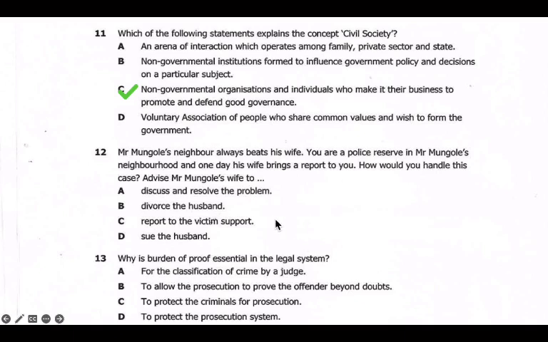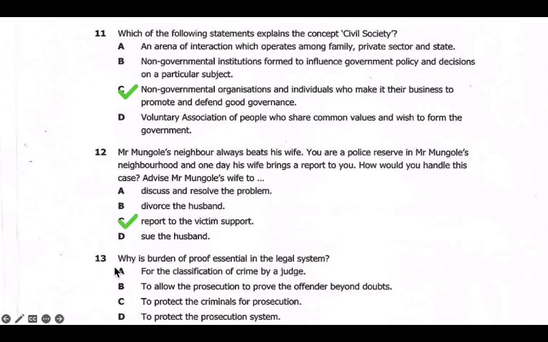Wife battering should be addressed to the victim support unit, so that the person who is in violation of another person's right has to be disciplined. Or sometimes they have to rehabilitate that person. So that person should be reported to the victim support unit. So the victim support unit does not only arrest, but it also provides counseling. Okay, so we have C as an answer.